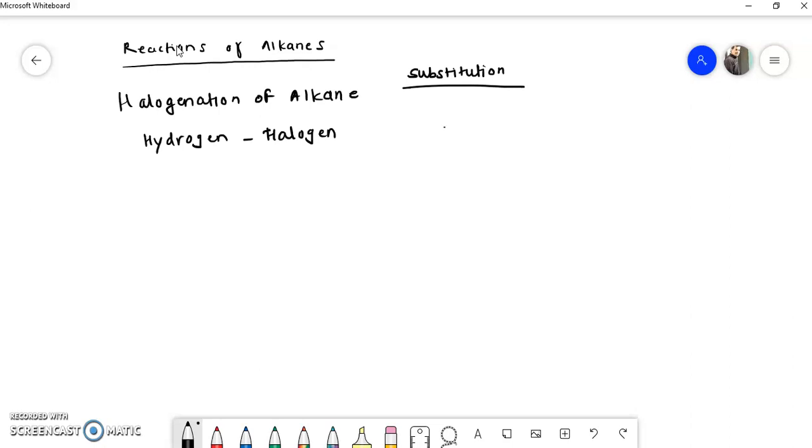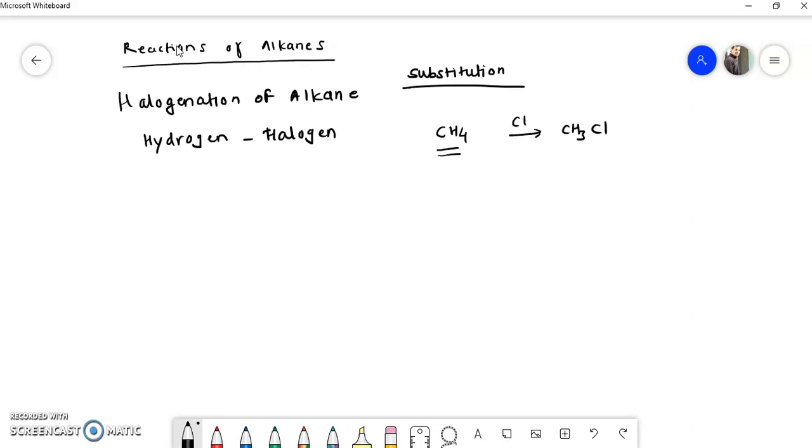For example, if we have a methane molecule and we replace one of its hydrogens by, suppose, chlorine, then it will become CH3Cl. So here one of the hydrogens is replaced by a halogen, that is chlorine. So the reaction is called halogenation of alkane. Here it is called chlorination of methane.